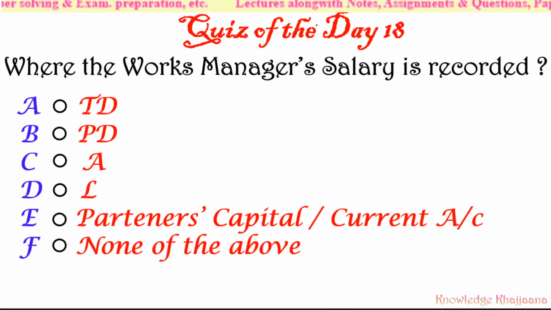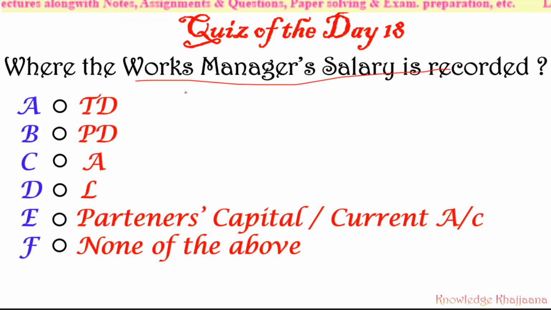See, this is the quiz of day 18. The quiz is always based on whatever we learnt in the current lecture. Where is the works manager's salary recorded? The options given are: trading account debit side, or profit and loss account debit side, or the assets side, or the liability side, or the partner's capital or current account, or none of these. Okay, this time I have given you 6 options. The answer to this question I have already discussed with you, I have already taught you. So you have to listen and watch the video carefully and give the correct answer.